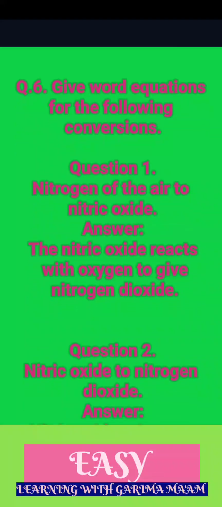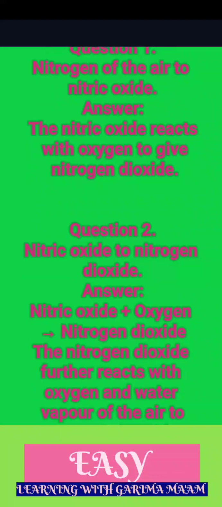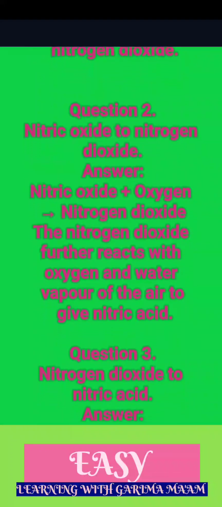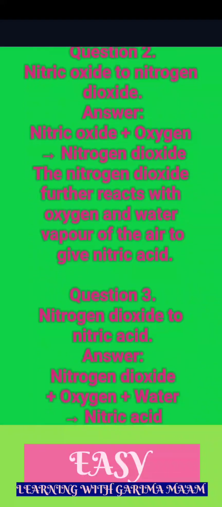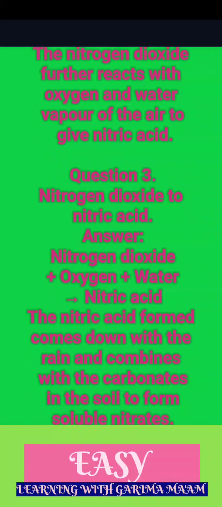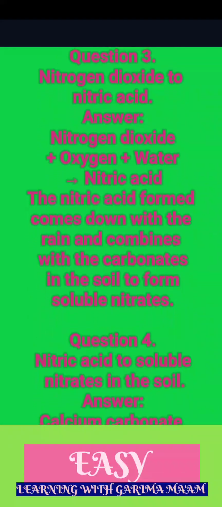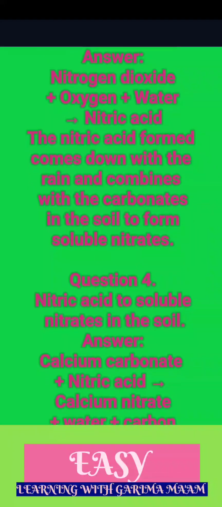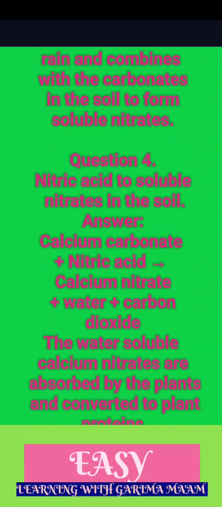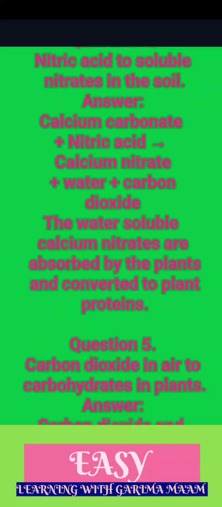Q.6. Give word equations for the following conversions. Question 1. Nitrogen of the air to nitric oxide. Answer. The nitric oxide reacts with oxygen to give nitrogen dioxide. Question 2. Nitric oxide to nitrogen dioxide. Answer. Nitric oxide plus oxygen → nitrogen dioxide. The nitrogen dioxide further reacts with oxygen and water vapor of the air to give nitric acid. Question 3. Nitrogen dioxide to